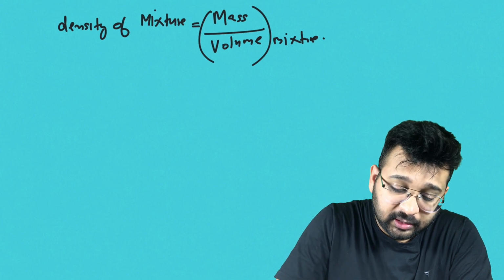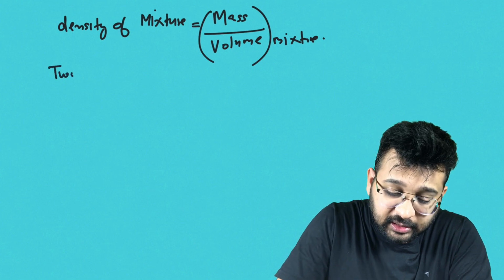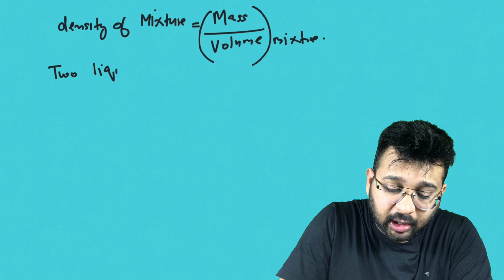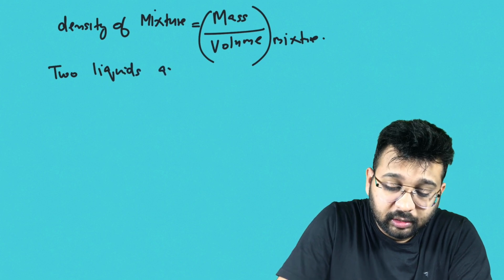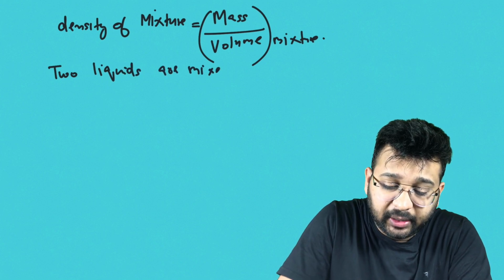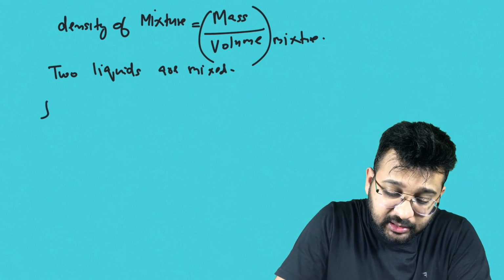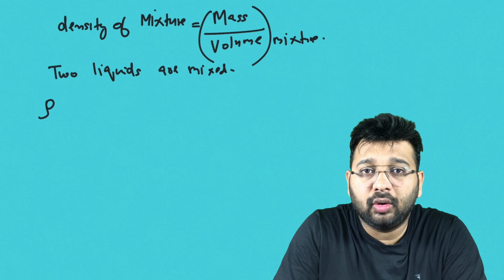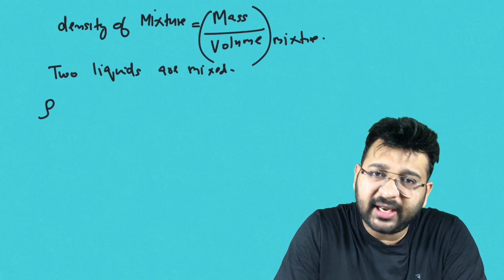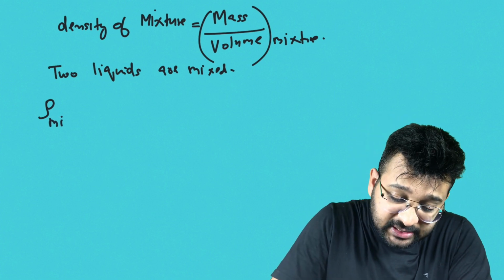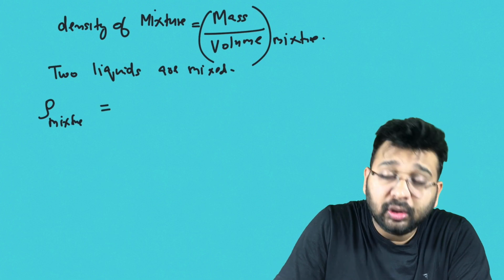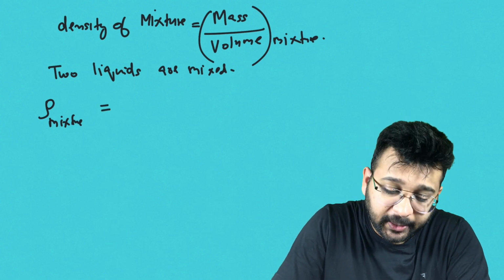Now, two liquids are mixed. I am using the symbol rho, which is actually the symbol used for density. So density of the mixture is equal to total mass by total volume.